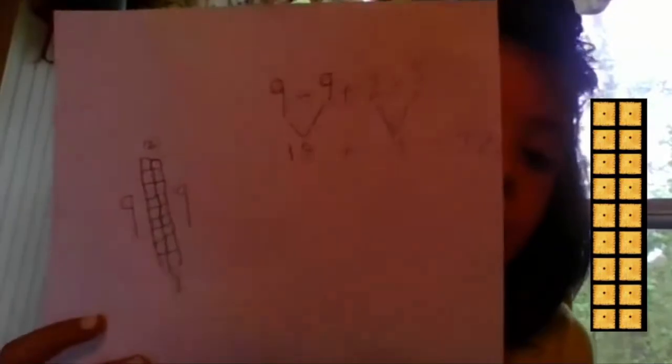I did 9 plus 9 for the length, and 2 plus 2 for the width, because 9 plus 9 or 18 plus 2 or 4 is 22. For the Cheez-It challenge, I chose P equals 20 because I get 25 pieces instead of 18.